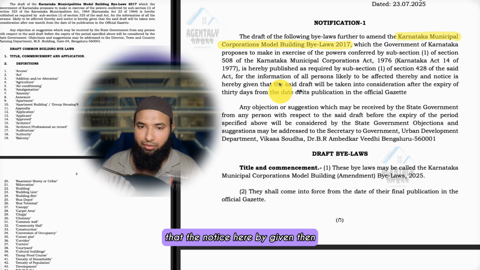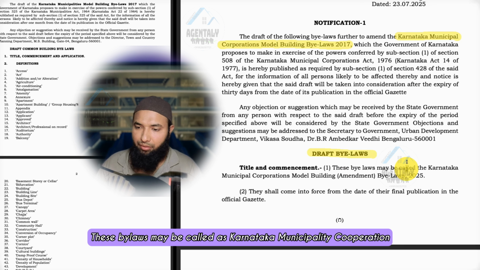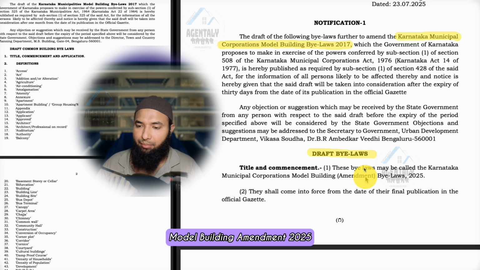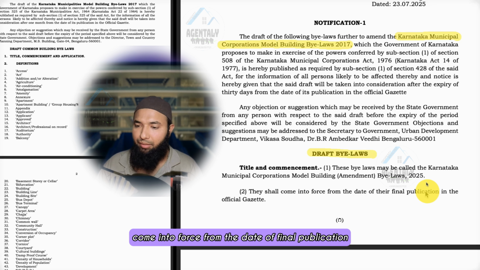Then after that, notice is hereby given. If you have any objection, you can file it within the time period. So these are draft bylaws. It is not an Act, it is a draft for now. It has been released on 23rd. Next month, if there is no objection, it will become an Act. Title and commencement: these bylaws may be called the Karnataka Municipality Corporation Model Building Amendment 2025. They shall come into force from the date of final publication in the Gazette.